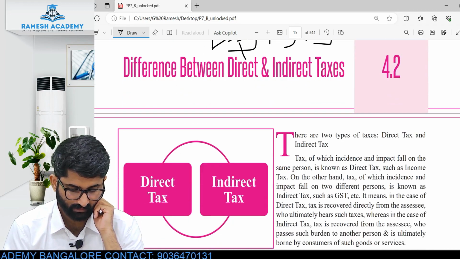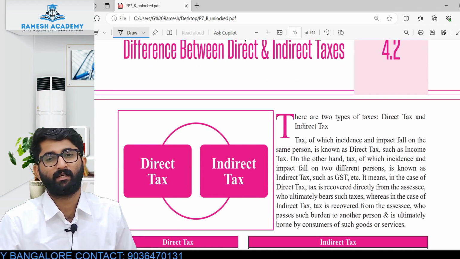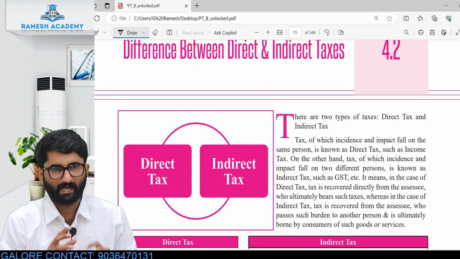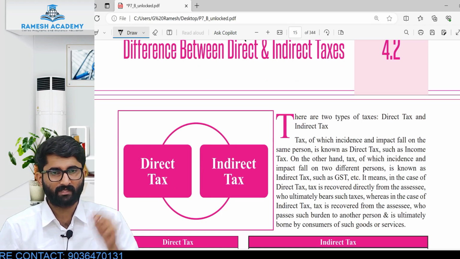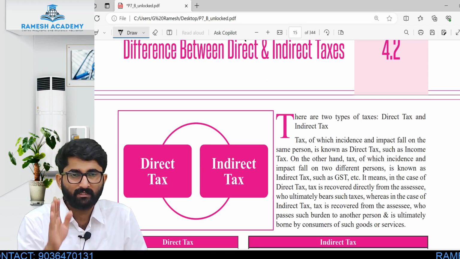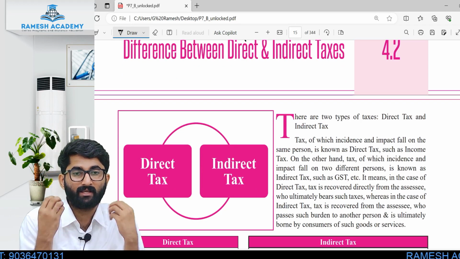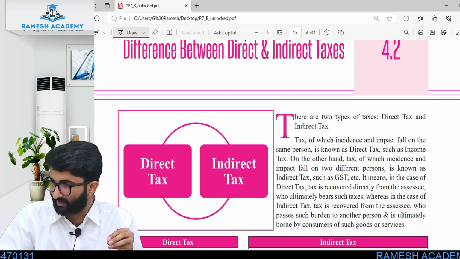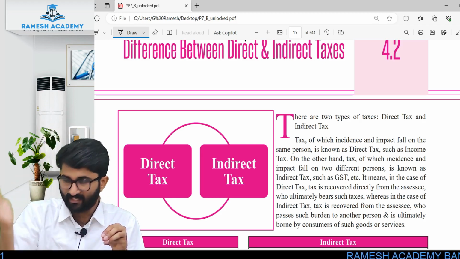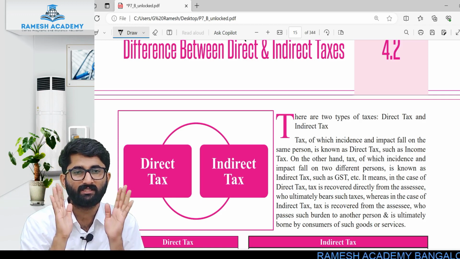Okay, here is the difference between direct tax and indirect tax. We already know what direct tax is: it is directly paid by the taxpayer to the government. What is indirect tax? The pinch is not felt by the consumer, but the consumer is paying to the seller, the seller will pay to the government, so indirectly it is going to the government. This is indirect tax.